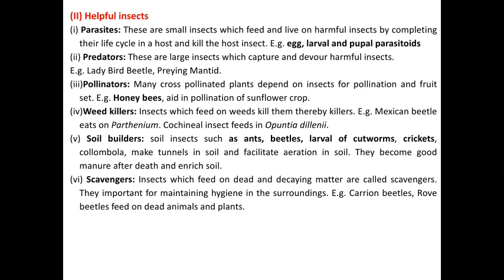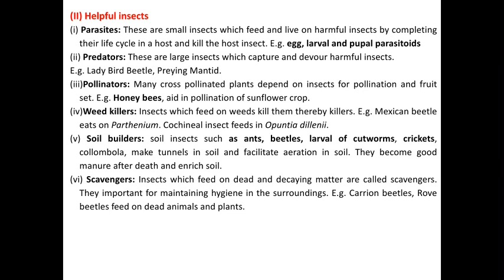Parasitoids are helpful insects that complete their life cycle on the target insect and finally kill them. Different types of parasitoids are found in nature: egg parasitoids, larval parasitoids, pupal parasitoids, and nymphal and adult parasitoids. They are mostly used in biological control in integrated pest management.